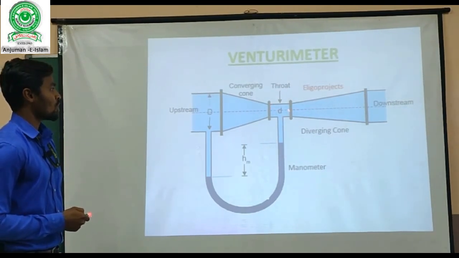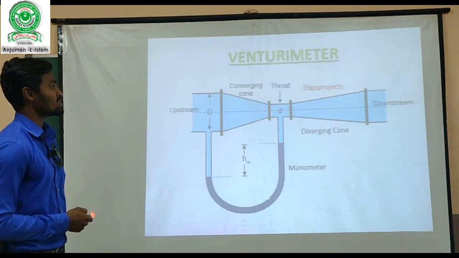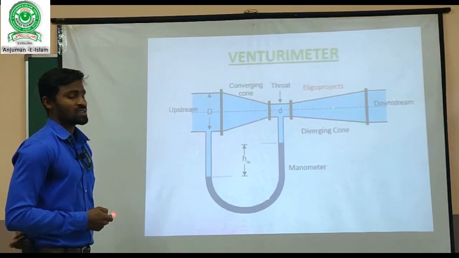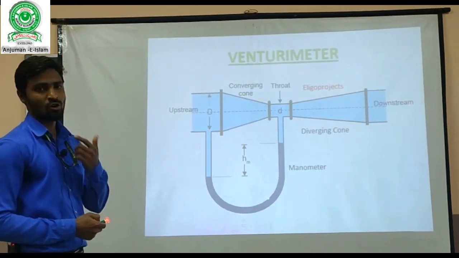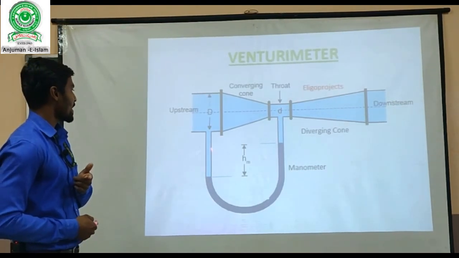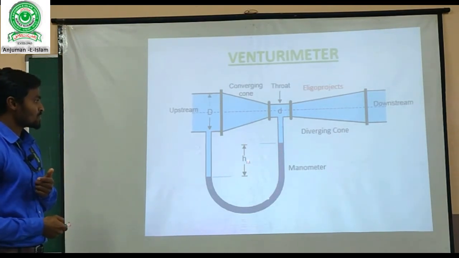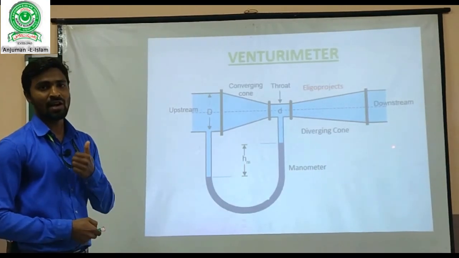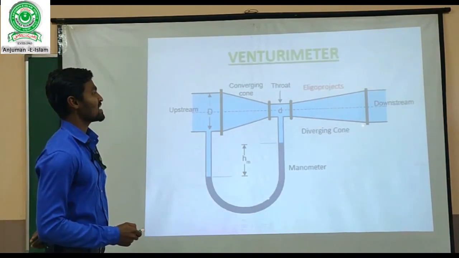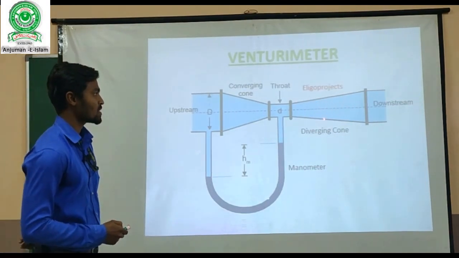When it passes through the throat, the cross section of the throat is the same, and here it reaches a steady state. And when it passes through the divergent part, it again gets decelerated, meaning its velocity is reduced. At the same time its pressure is increased. One U-tube manometer is attached to the throat as well as the pipe. With the help of this manometer we find Hm, that is the head of the manometer. One more thing, the length of the diverging part is slightly longer compared to the converging part, just to avoid damage to the circumference of the pipe.